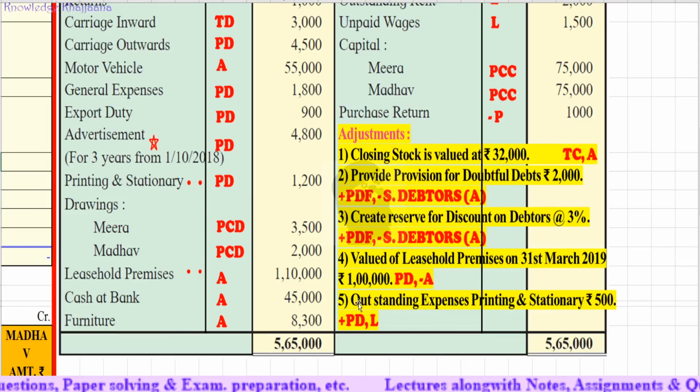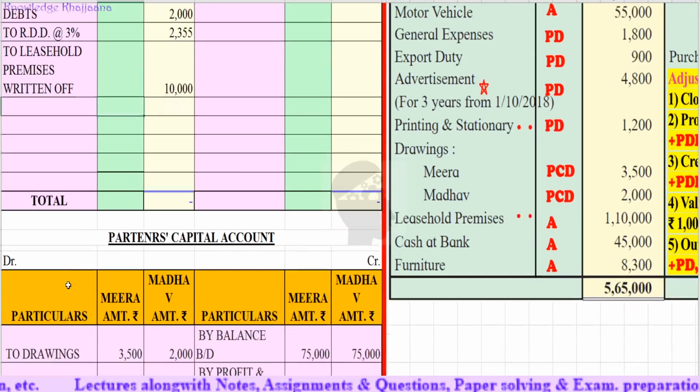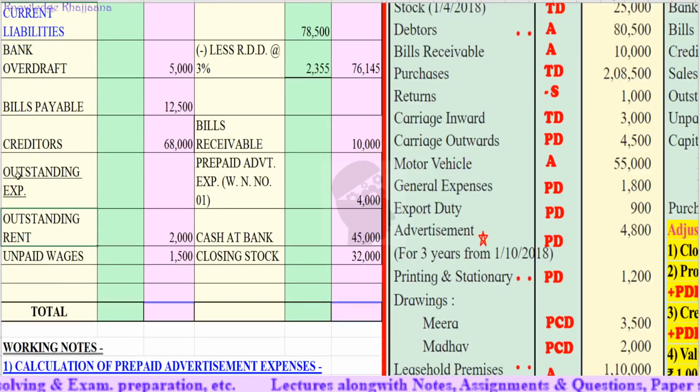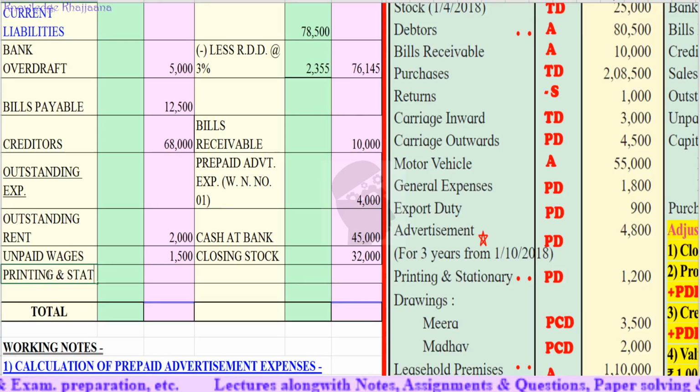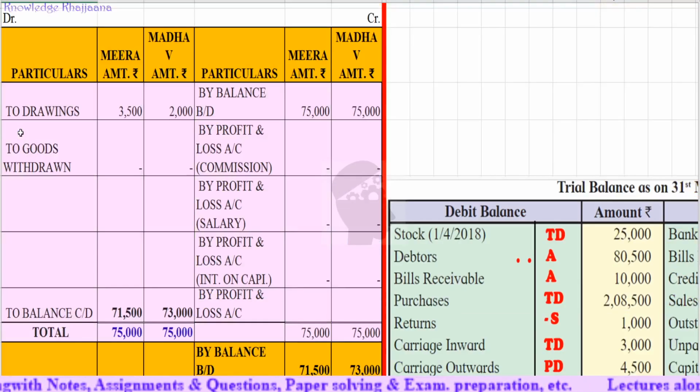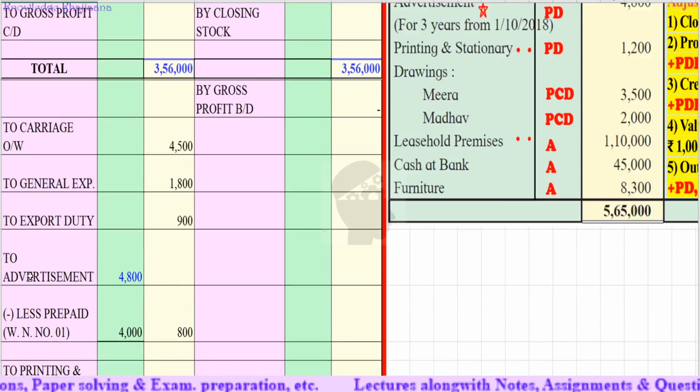Then outstanding expenses, printing and stationery, rupees 500. Okay, on the profit and loss account debit side we have to add it to the printing and stationery, and the second adjustment will come to the liability. First we will do it to the balance sheet liability. Under outstanding expenses we will record outstanding printing and stationery, rupees 500. The same we will add to the profit and loss account to the printing and stationery.